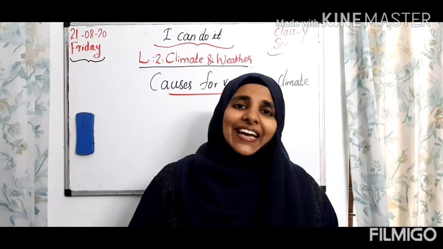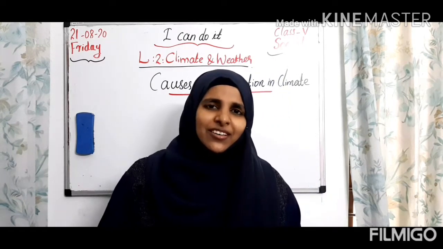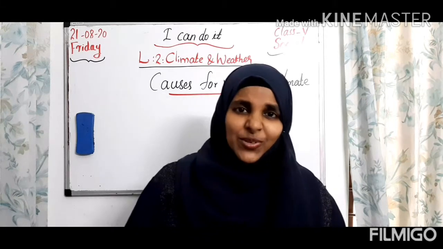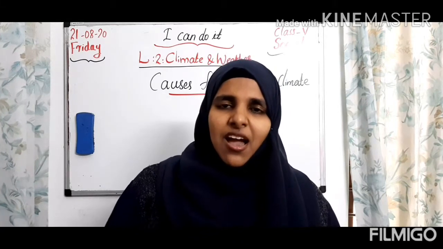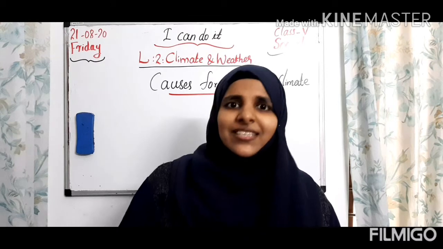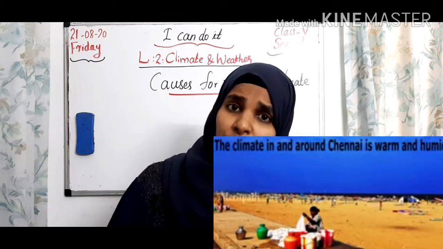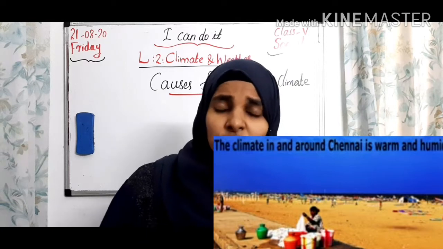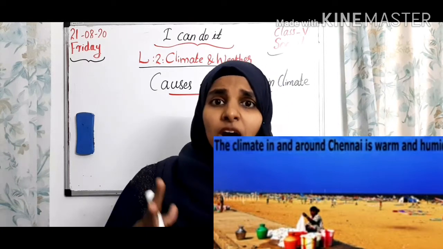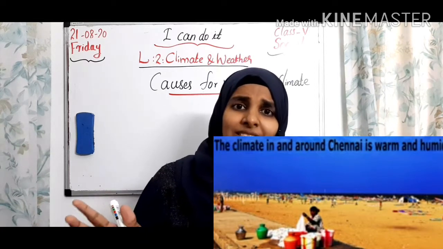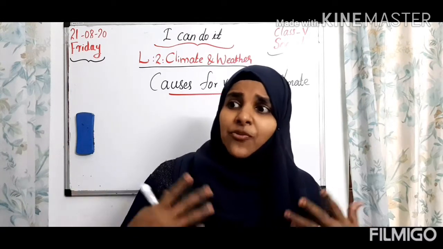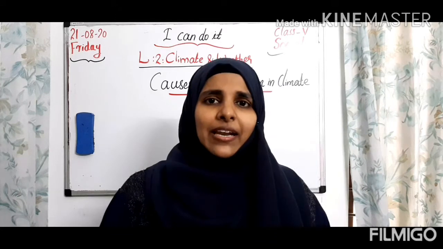Okay, children, look around you. Now it's very sunny, right? Today is very sunny. Weather is sunny. But our climate is rainy season. But in Chennai, and when you are looking at Kashmir, snow. But in Chennai, it is very hot climate. What is the reason for this different climate, children? What are the main factors that are affecting our climate?